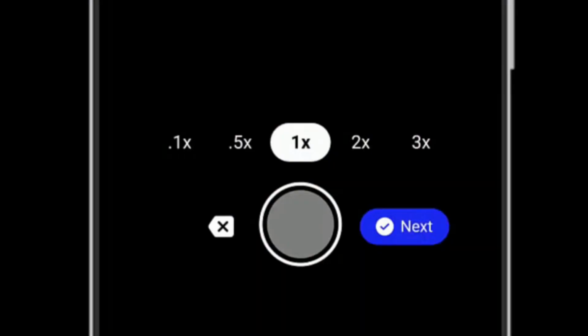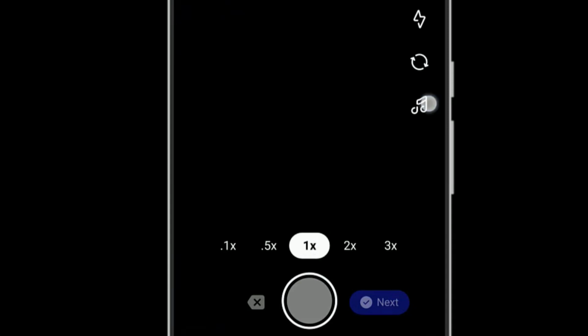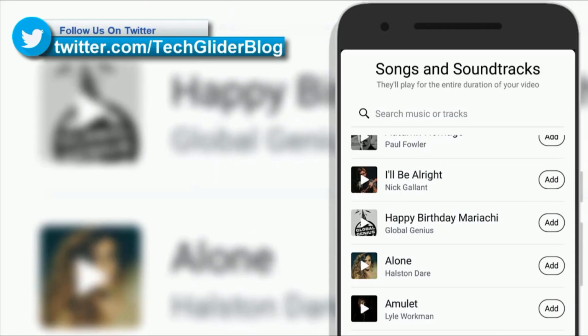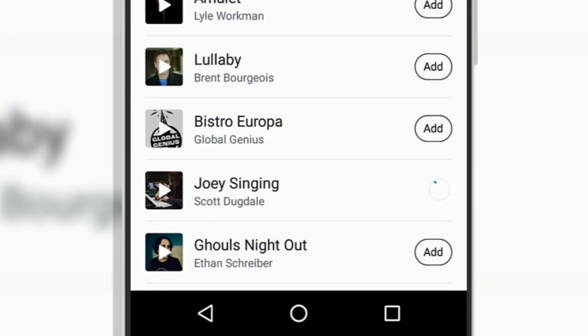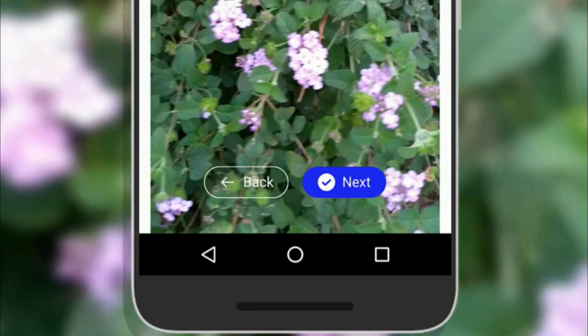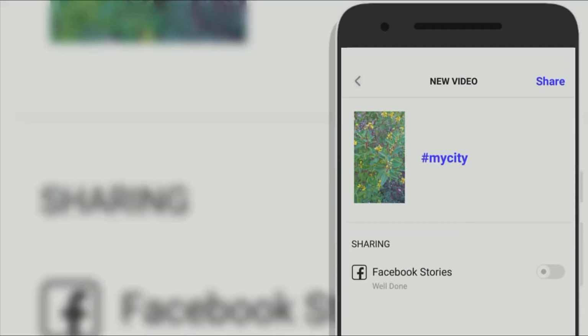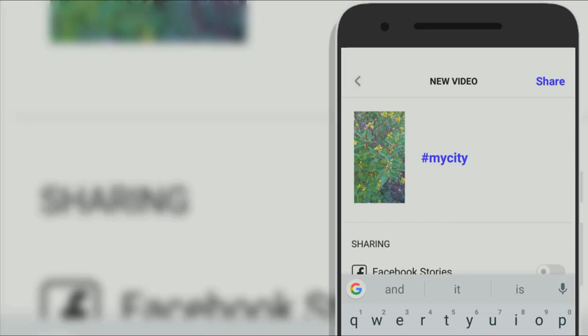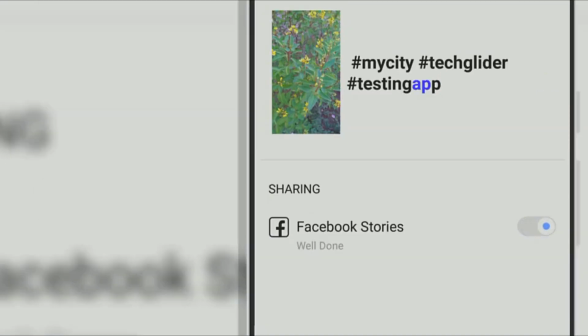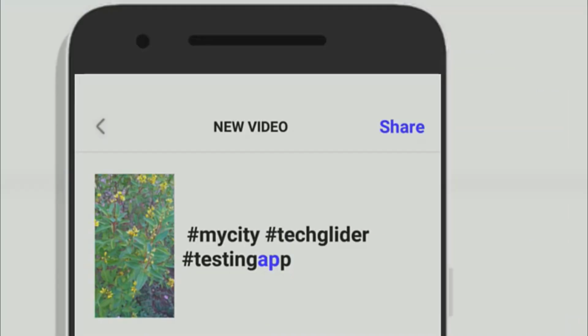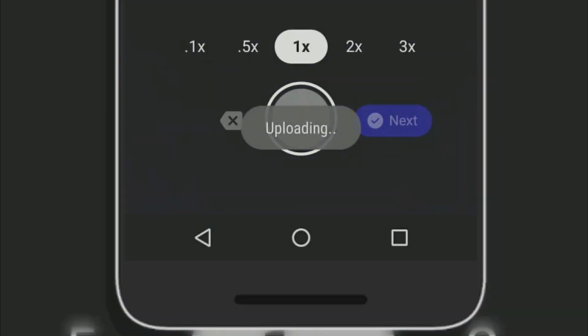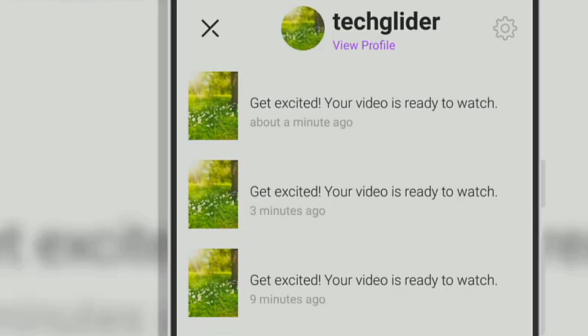After recording the video, just click next. Then click on the music icon. After that, choose the song that you like. Then click on add and click on next. Write the description that you like and put hashtags. You can also choose to share on Facebook stories and click on share on the top to share with your friends. After that, you will be notified when your video is fully uploaded.